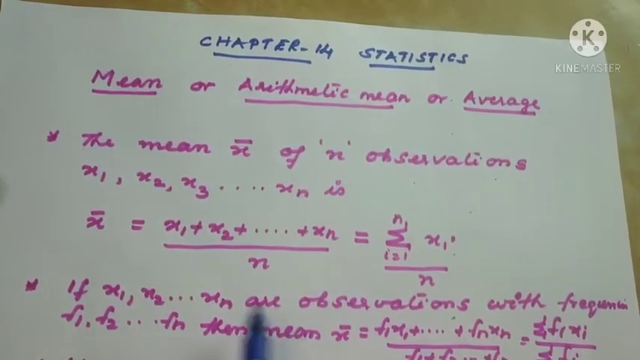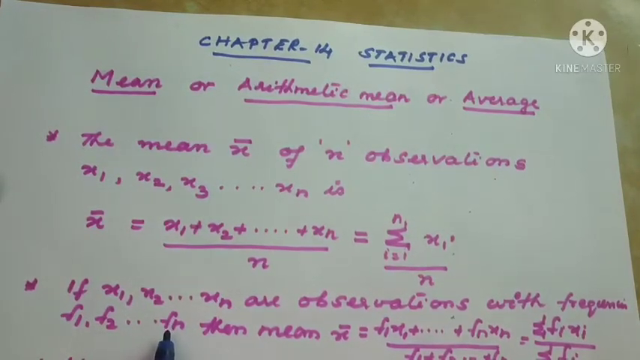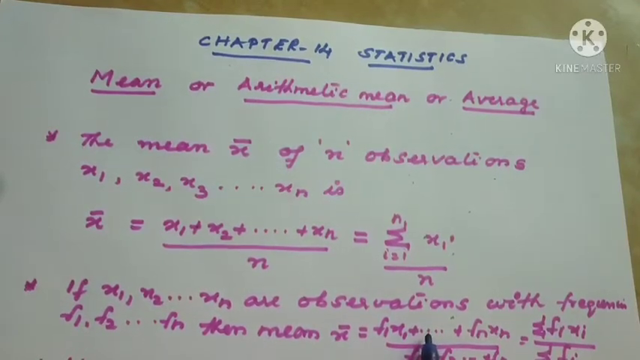What is the meaning of this one? Each observation is repeated some number of times. That is, x1 is repeated f1 times, x2 is repeated f2 times, xn is repeated fn times. Then what we should do, each should be multiplied. That is why f1 x1 for the first observation's sum, and next f2 x2, last one fn xn. Then each product we should add. That is why f1 x1 plus etc. plus fn xn divided by f1 plus f2 plus fn, that is the sum of the frequencies.